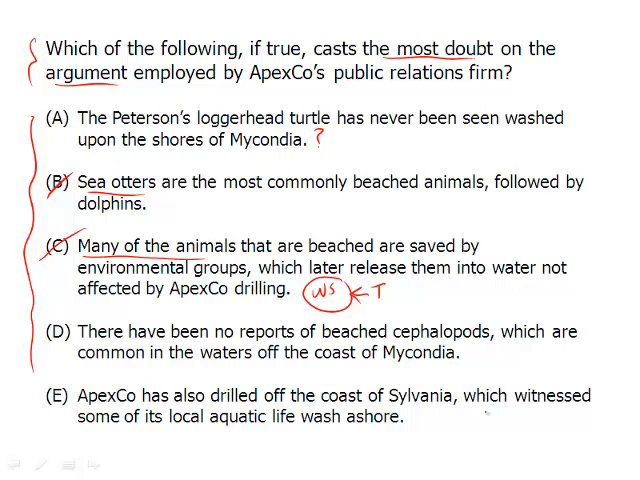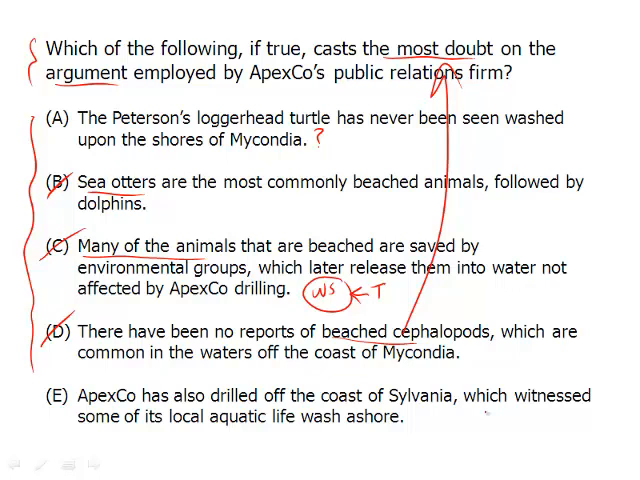Let's take a look at D. There have been no reports of beached cephalopods, which are common in the waters off the coast of Mycondia. Very similar in that we're shifting from turtles to cephalopods, or squiddy-looking things. Now, answer choice D sounds like it's helping out Apex Co public relations, saying, well, not all animals are adversely affected, and here we have this cephalopod, and it's not washed up on shore, so maybe that's fine. But again, we want to make sure that we're not just focusing on the conclusion, but looking at the type of question, which here is most doubt, meaning a weaken question, so we can get rid of D.